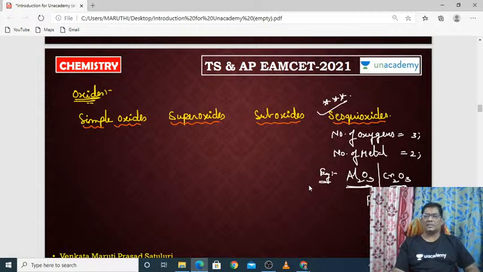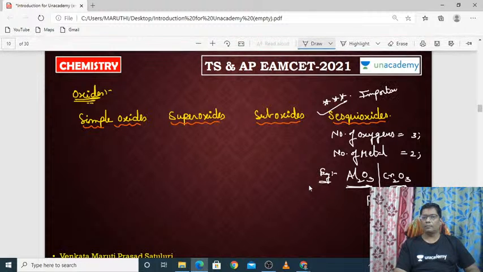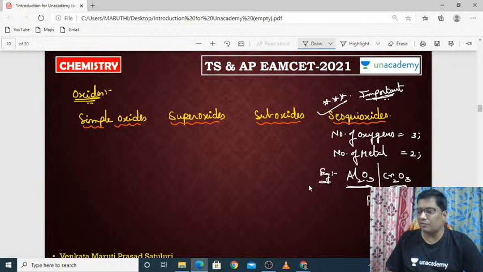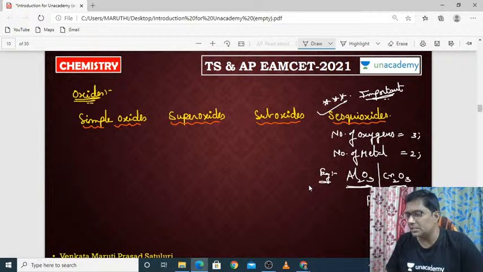This is called as sesquioxide. Okay, very important it is. With respect to the EAMCET point of view, it is very important. So sesquioxides means the number of oxygen atoms should be 3 and the number of metal atoms should be 2. They are all called sesquioxides.